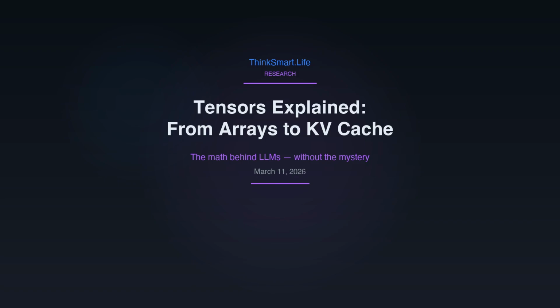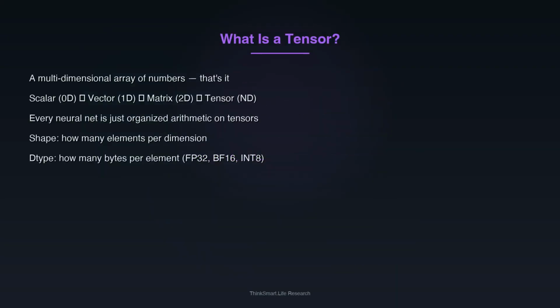Tensors, the word sounds exotic, but if you can work with arrays, you already understand them. A tensor is just a multi-dimensional array of numbers. A single number is a scalar, a zero-dimensional tensor. A list of numbers is a vector. A grid of numbers is a matrix. Stack those grids and you have a three-dimensional tensor. Keep adding dimensions and you have what machine learning actually runs on.